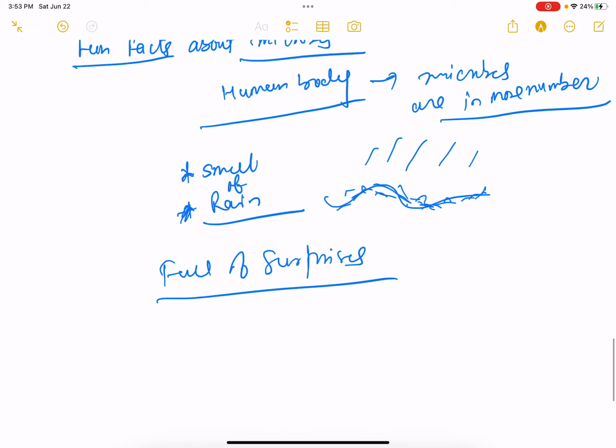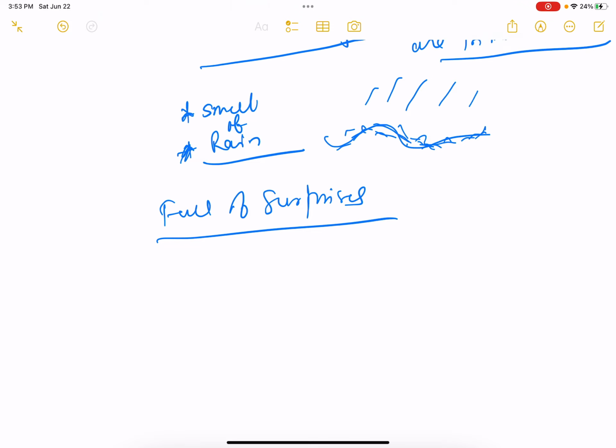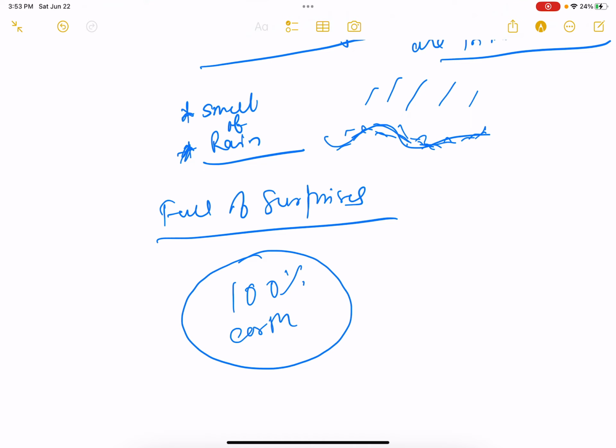And one important thing is, if we consider this as 100% of the microbes on the earth, so far we only know about 1.5 to 2% of microbes.